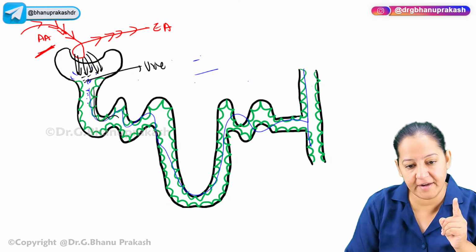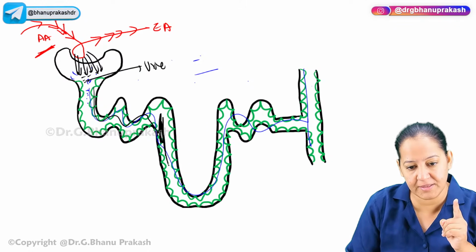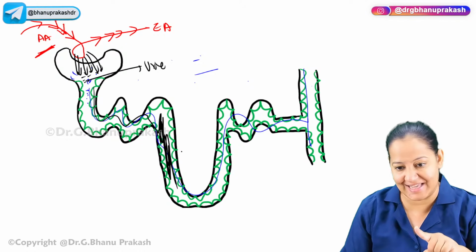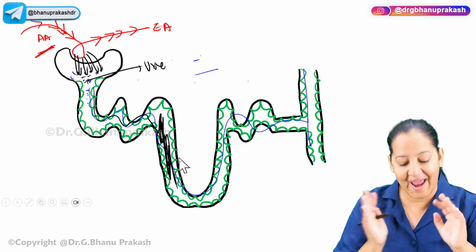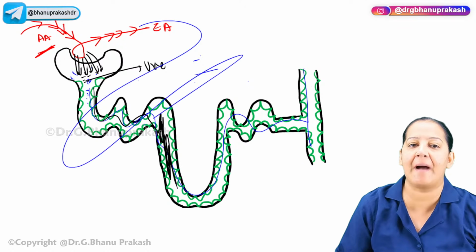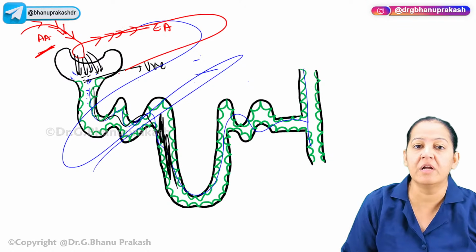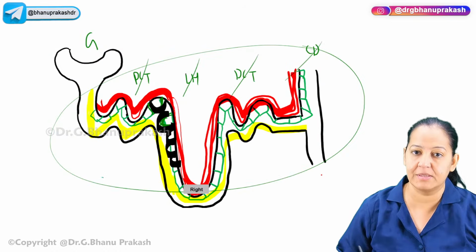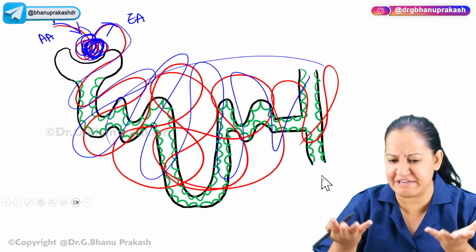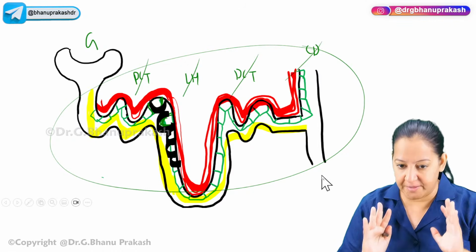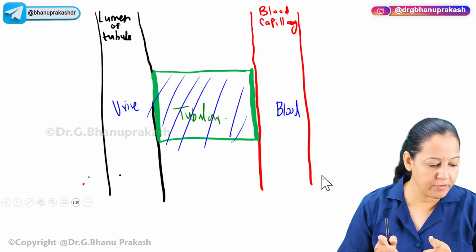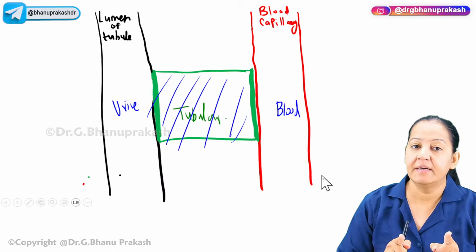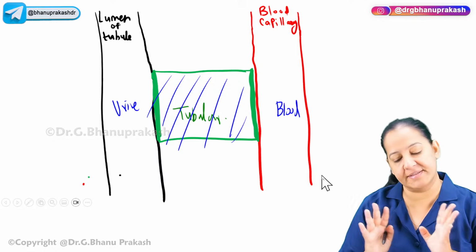So in the lumen, urine is present. Look at any cell. On one side it's the lumen containing urine, and the efferent arteriole will form capillaries around the tubules, a bunch of dense capillaries. So basically the diagram is like that. This is an epithelial cell. On one side there is urine, and on the other side there is blood.